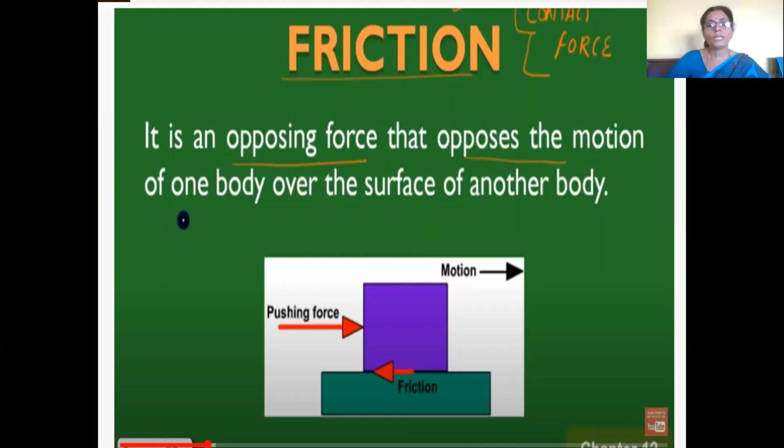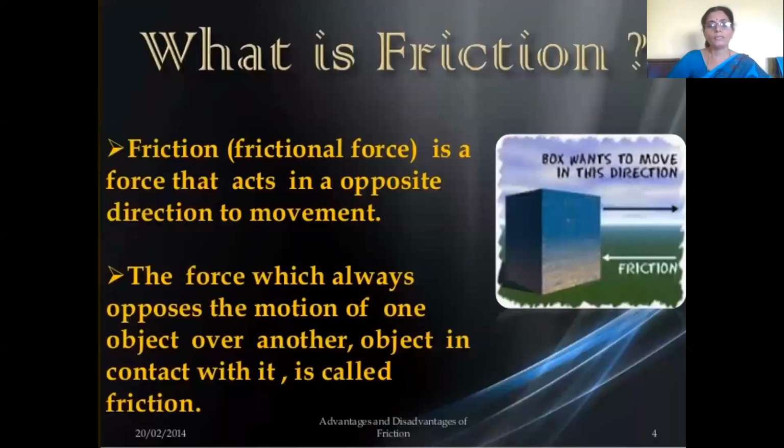One body should be in contact with another body. The force which always opposes the motion of one object over another object in contact with it is called frictional force.